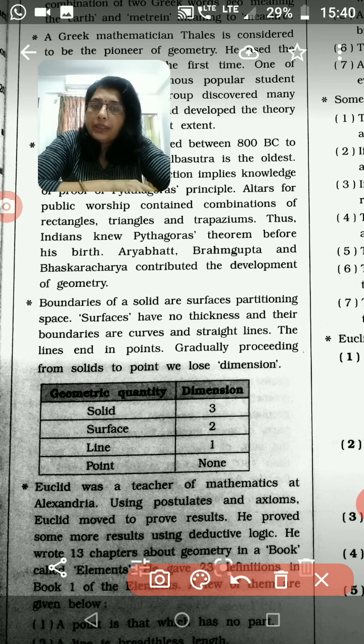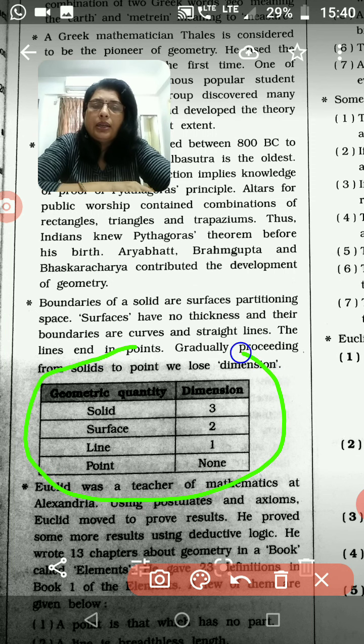We are not able to find its breadth or its depth. And for point, point means a dot on a plane, that is point. We are not able to define it also. So we can say that point has no dimension. So remember this table properly. As I explained to you, solid has three dimensions, surface two dimensions, line one dimension, and point has no dimension.